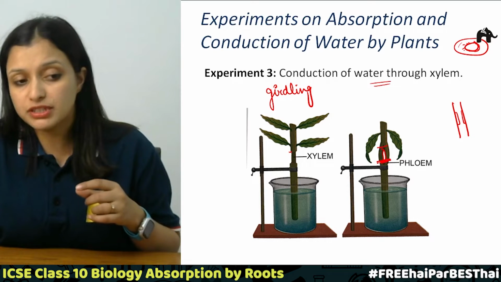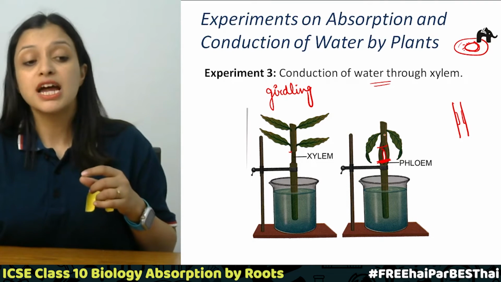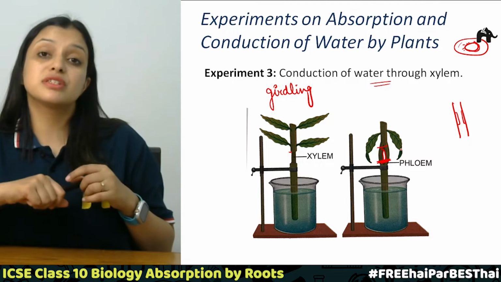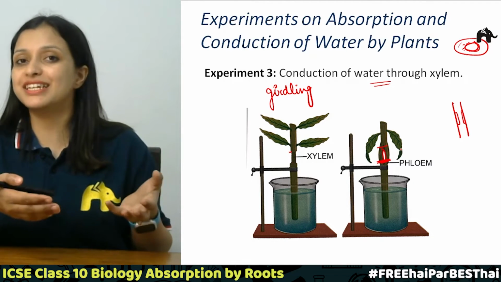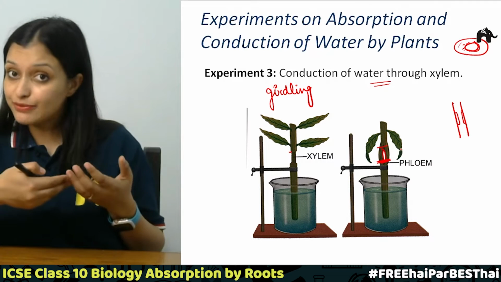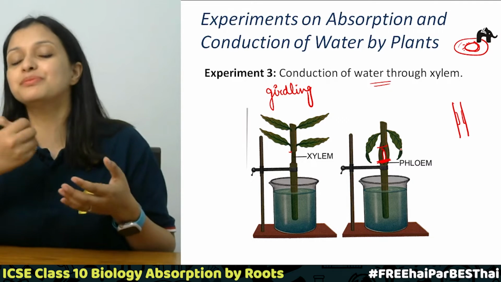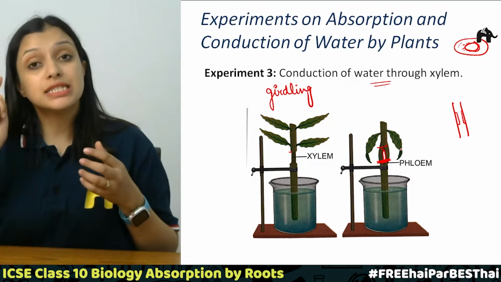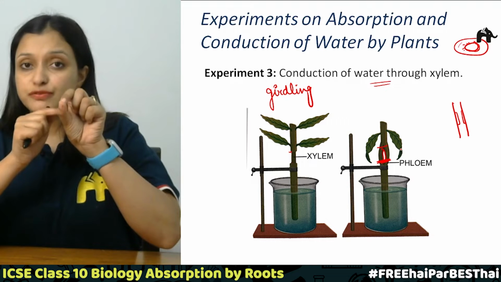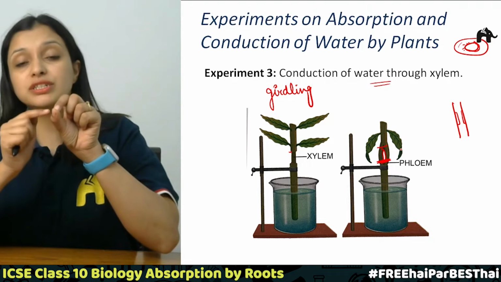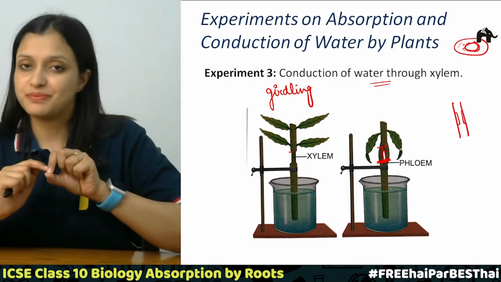After this point there was no water, so these leaves drooped. Correct? I hope this is clear to everybody. So again, we know that xylem conducts water, and in a stem the inner side is the xylem and the outer side is the phloem, right?